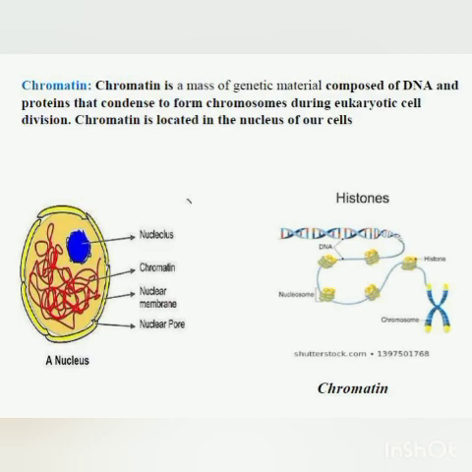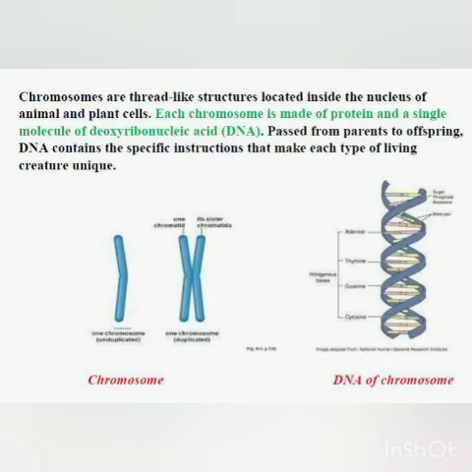But when the cell matures and is about to divide, what happens? This chromatin is a very, very long fiber. It cannot fit properly into the nucleus. So just before the division starts, the chromatin condenses and becomes shorter. It condenses means what? It coils around itself. Very tightly it coils, becomes shorter and forms chromosomes.